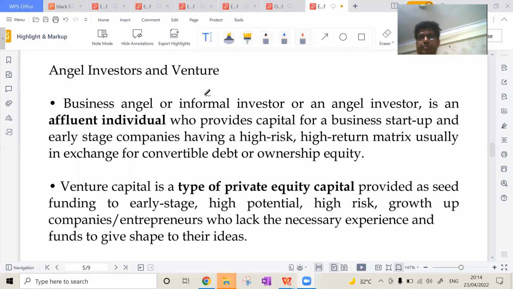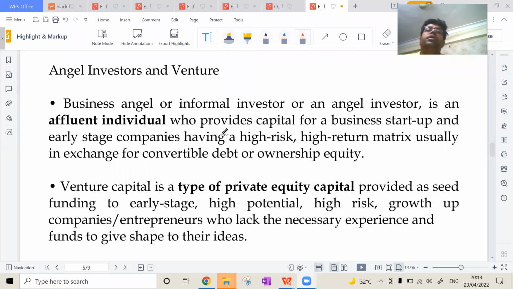Business angel or informal investor or an angel investor is an affluent individual who provides capital for a business startup and early stage company having a high risk, high return matrix, usually in exchange for convertible debt or ownership equity. Venture capital is a type of private equity capital provided as seed funding to early stage, high potential, high risk growth companies, entrepreneurs who lack the necessary experience and funds to give shape to their ideas.